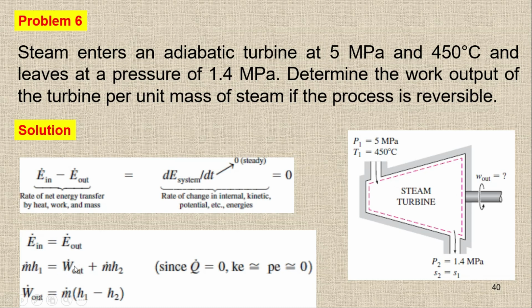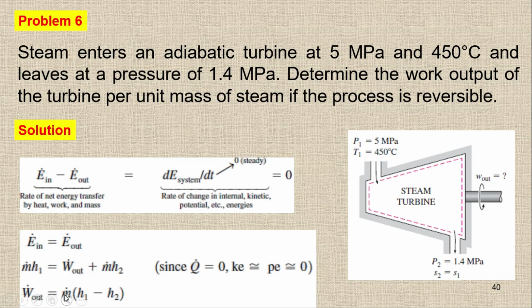So if I rearrange it, I'll get W dot out is equal to m dot (h1 minus h2). The mass flow rate is not given, so I can simply divide both sides by m dot. So I'll get the specific work output, and it will be equal to h1 minus h2. I'll show you in the next slide what I'm saying. So the specific work output is simply h1 minus h2.